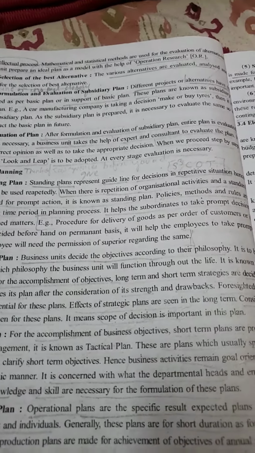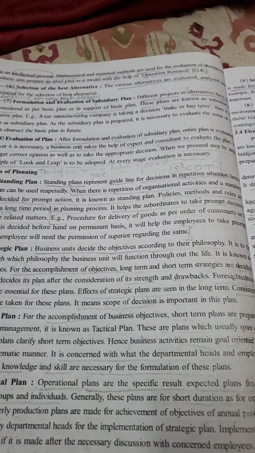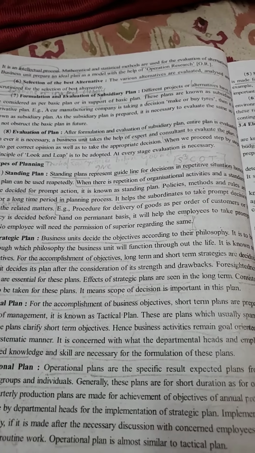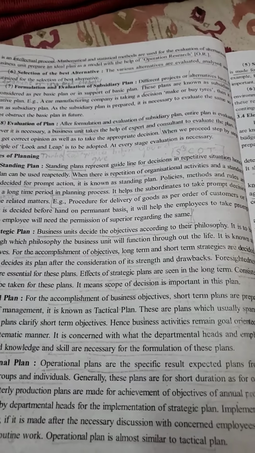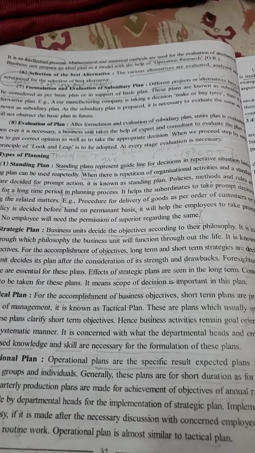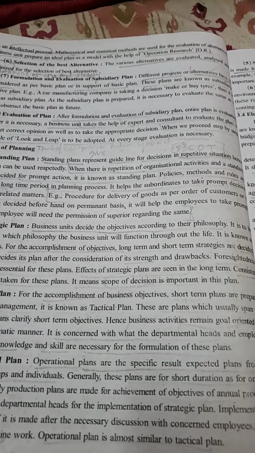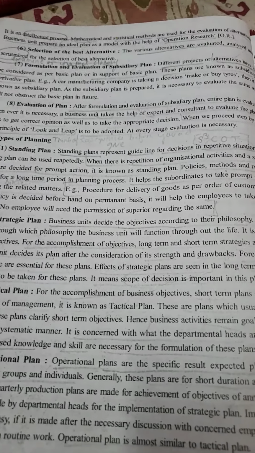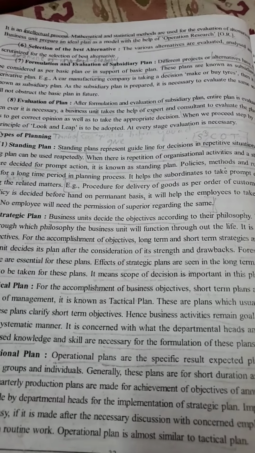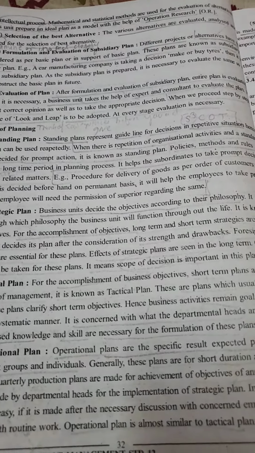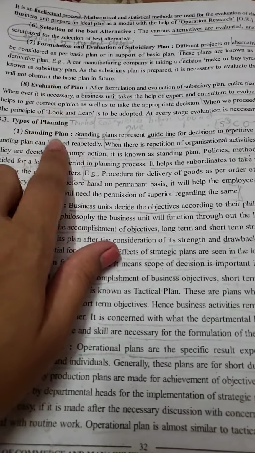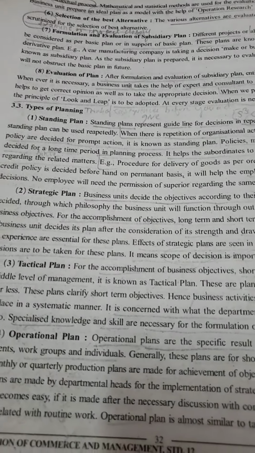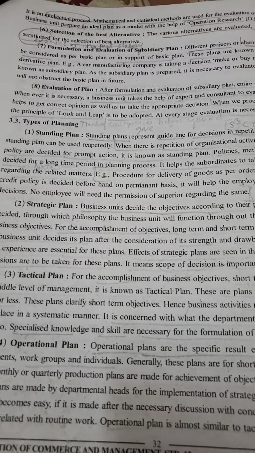In an organization, sometimes there are certain situations which come again and again. If those particular situations come again and again, quick decisions have to be made. It is already decided by the business unit, in the standing plan, that if this particular situation comes again, then this decision we have to make. That is called a standing plan.